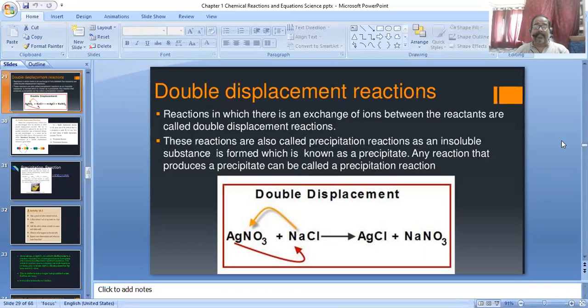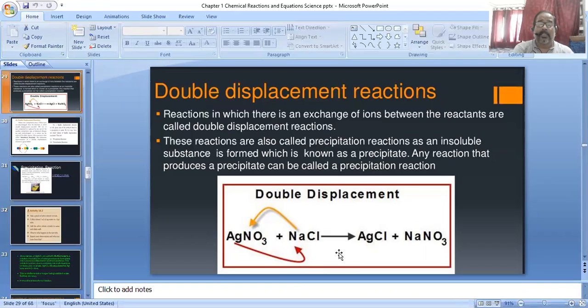It means any reaction that produces a precipitate can be called a precipitate reaction. Suppose a double displacement reaction. Here is the example: silver nitrate and sodium chloride. These are reactants. So here they exchange only ions.